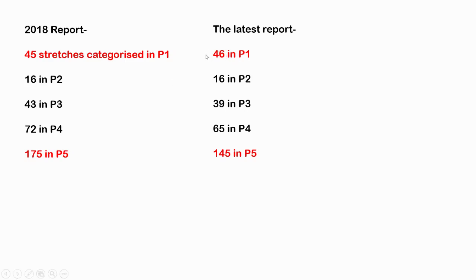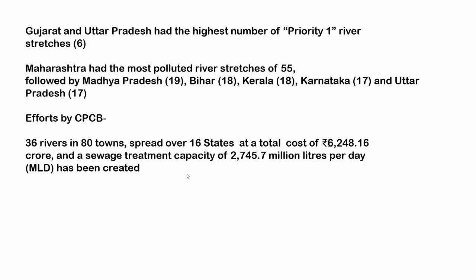The latest report says that 46 are in P1. So where we saw the headline that the number of polluted stretches has come down from 350 to 311, the number of stretches in the most severe category has not lessened, and if anything, one has increased in that category. Second, there are 16 in P2, 39 in P3, 65 in P4, and 145 in the P5 category. So we can say that the stretches which have decreased are actually in the least polluted category. This is the real understanding of this particular report.